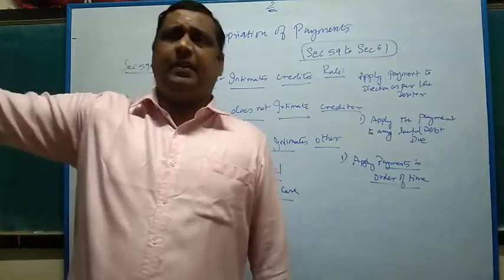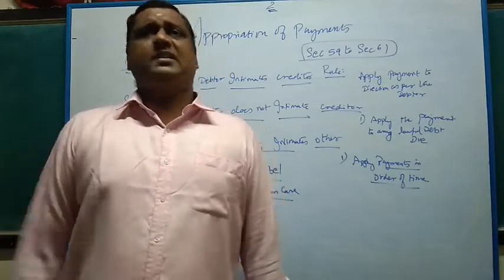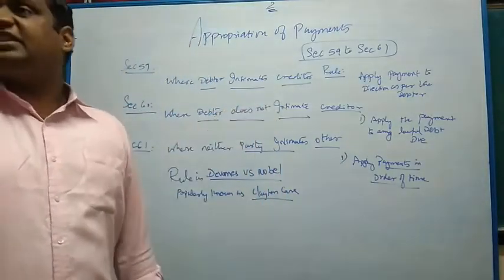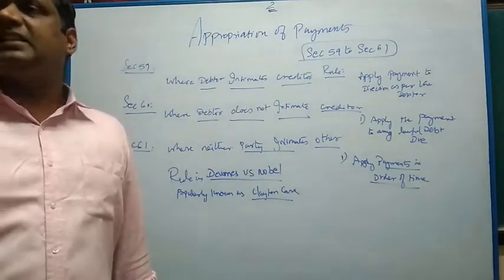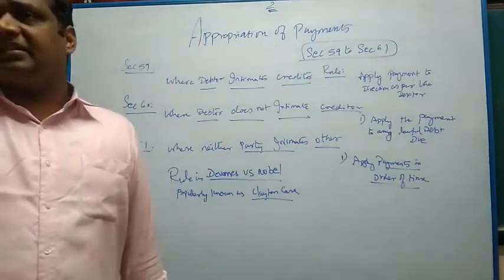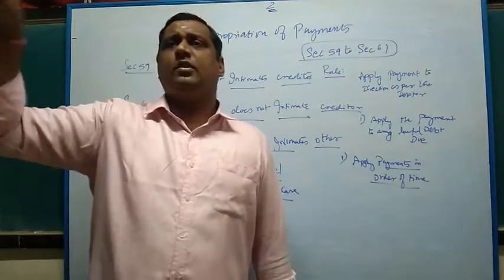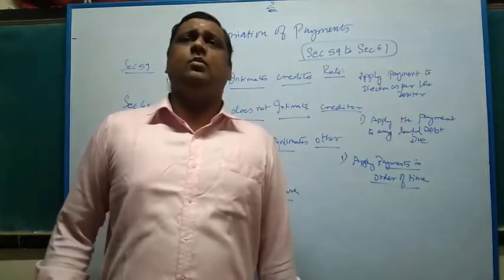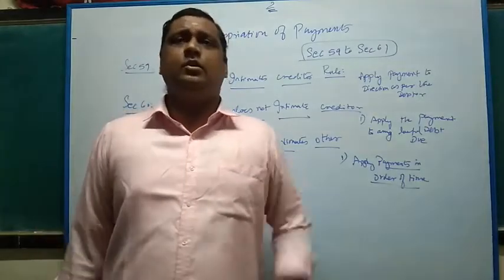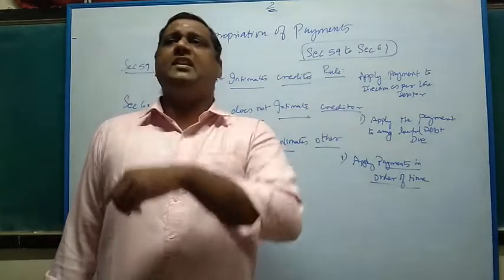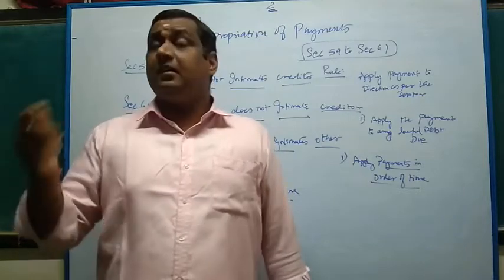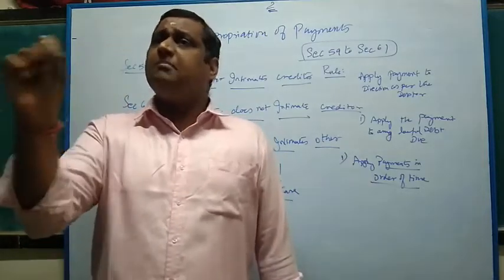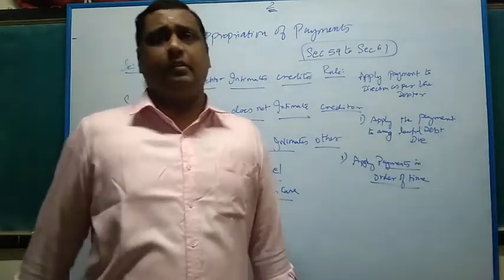The balance 80,000 is unpaid. He has to intimate to the creditor which installment of 20,000 he is paying. There are 5 installments, right? 1 lakh, in 5 installments of 20,000 each, but he has only 20,000 to repay now. Out of the 5 installments, he can repay any, but the debtor has to specify to the creditor which installment he is going to repay with this 20,000.